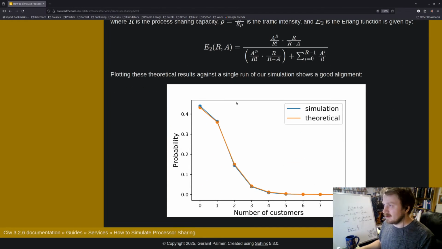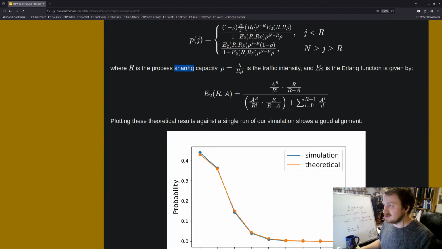So this is the processor sharing capacity R. And we have a slightly adjusted traffic intensity, lambda, the arrival rate, over R times mu, where mu is the service rate. And then we have this special E2, the Erlang function, given by this somewhat complicated ratio with some expansions that comes out of the theoretical mathematics.